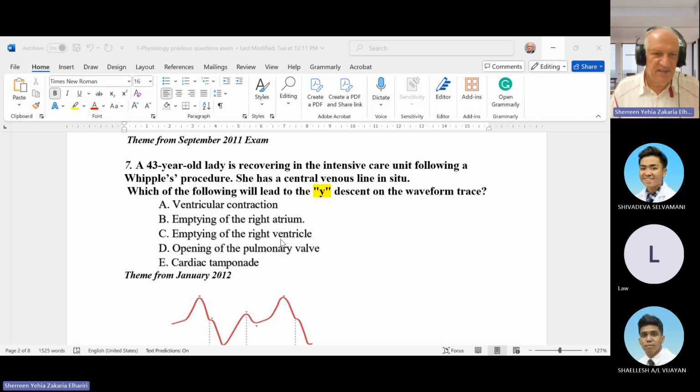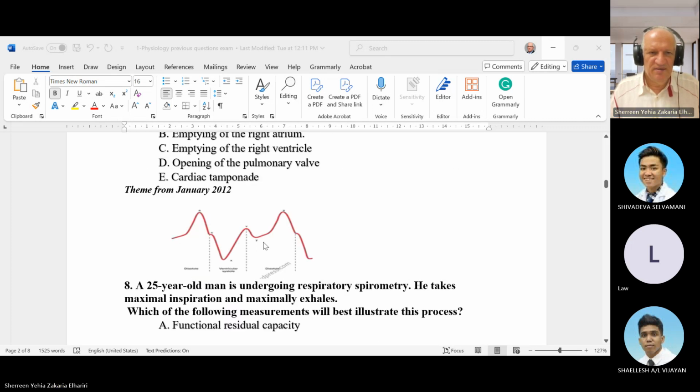Of course, you know that they have X and Y. So what is this Y for? Okay. Although it looks easy, I just remind you, first we have the A wave.